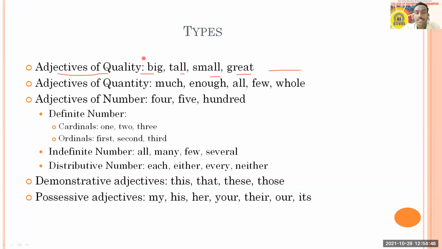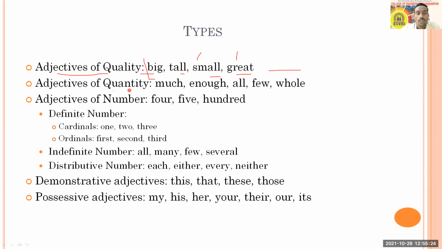With these adjectives, you can use a noun also. For example, big hall, or big mall. With tall, you can say tall tree, tall building, tall tower. You can use small bird, small cage, and other things which you consider small. With great, you can attach great people, great idea, great things.